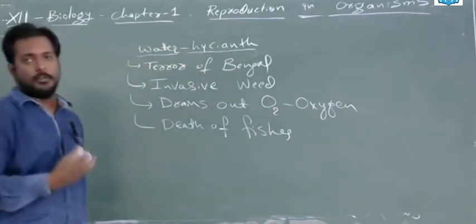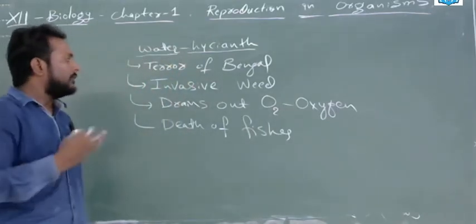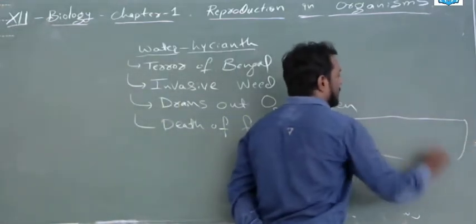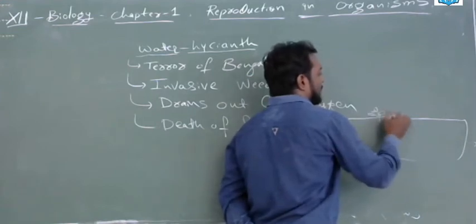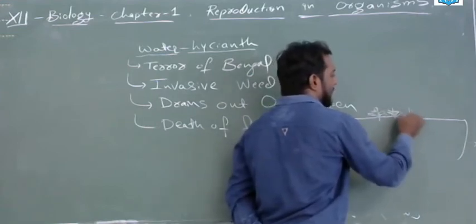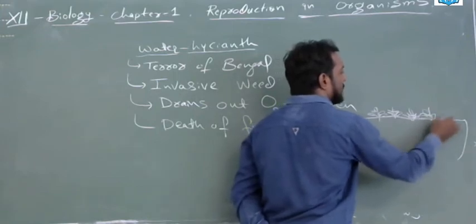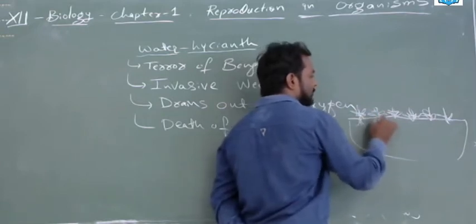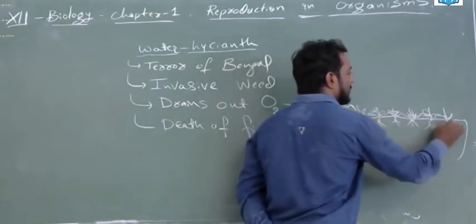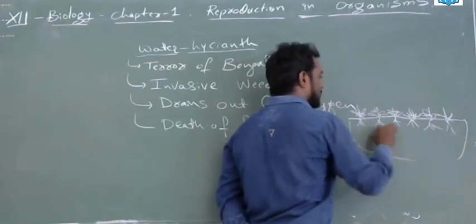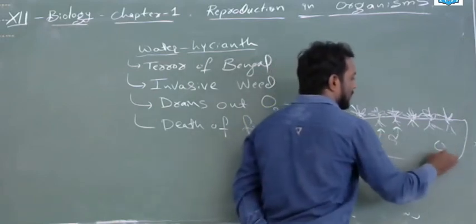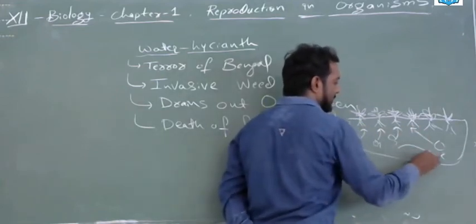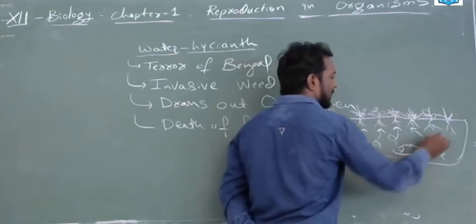This is a very important topic, very important point. Death of fishes. Why will the fishes die? When on the pond, if aquatic plants are growing everywhere, then what happens? There will be no sunlight, and these plants' roots will take away all the oxygen. They will take away all the oxygen molecules. Then whatever fishes are in this pond, they will die.